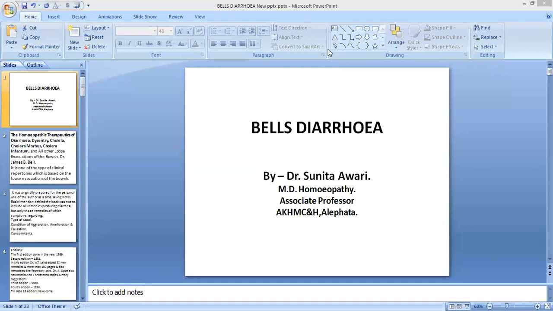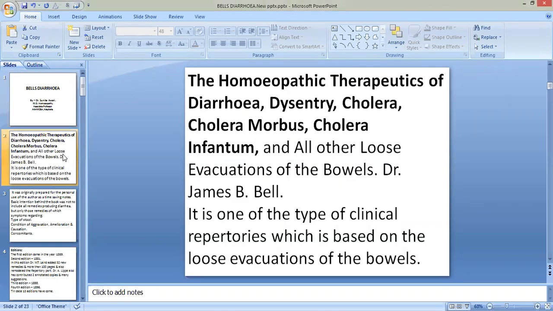So out of these clinical repertories, today we discuss Bell's diarrhea. The full name of this repertory is the Homeopathic Therapeutics of Diarrhea, Dysentery, Cholera, Cholera morbus, Cholera infantum, and all other loose evacuations of the bowels. So this is the full name of this repertory, that is Bell's diarrhea.